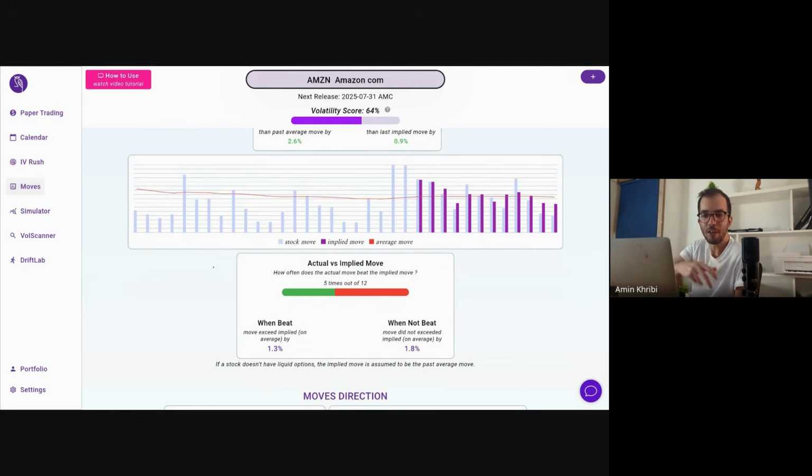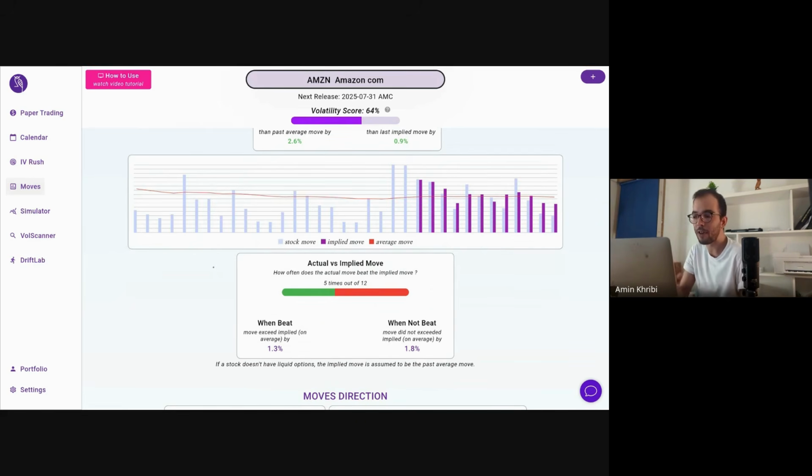And vice versa, when it did not beat the implied, so this would be the losing case for long volatility, buying straddles and strangles, etc., what was the average of the miss? And basically, as you understand, we want an average beat that is much higher than the average miss. The idea is simple: we want a big mover, a big beater, so that our good case scenario has a high upside.